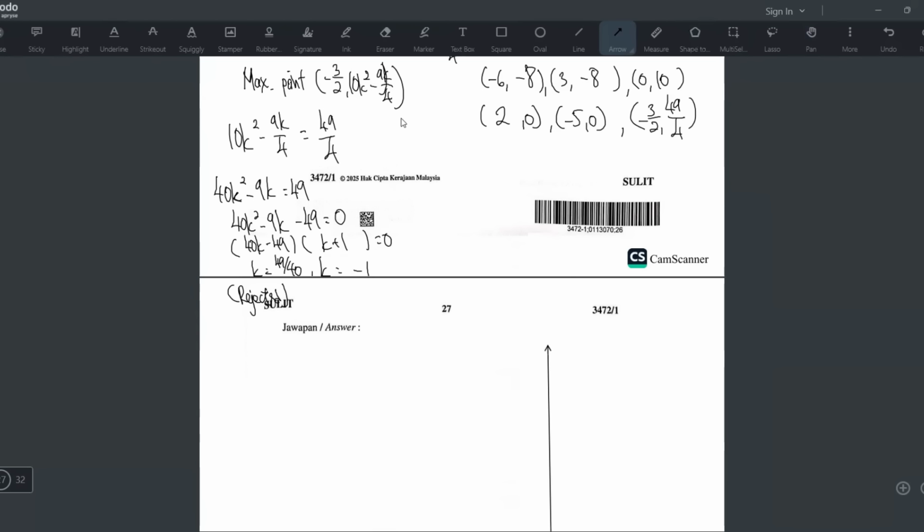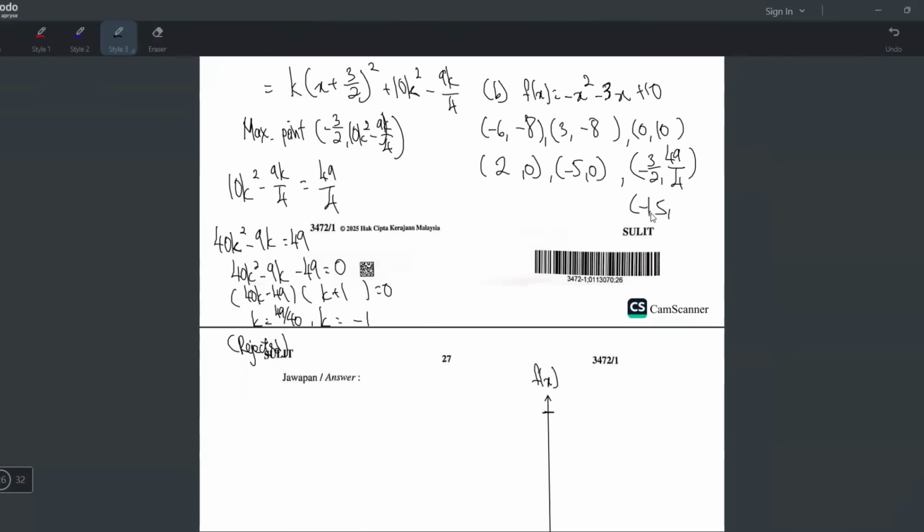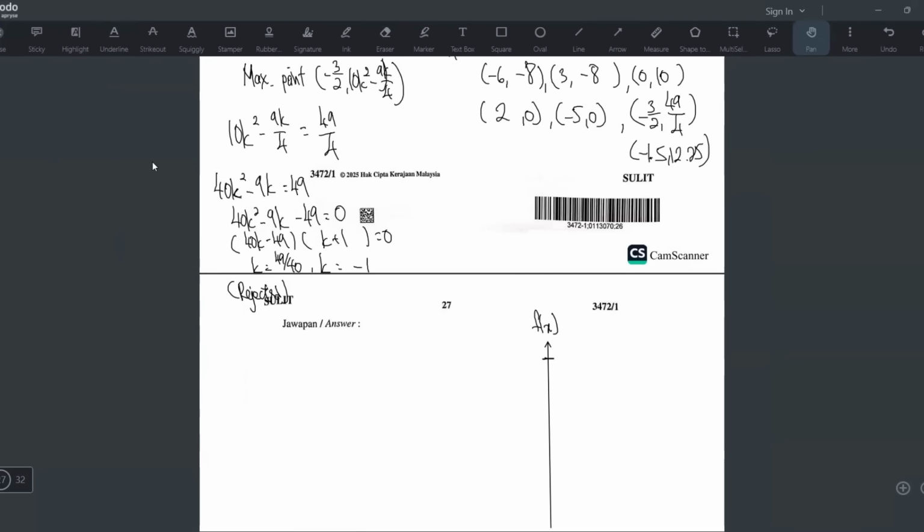And I will usually, after drawing y-axis, I will not draw x-axis. Instead, I will go to the y highest value and find out what's the highest value. Okay. So I can see 49/4. Okay, let's change this to decimal. Just see what we get. So it's like 12.25. So this one is -1.5 and positive 12.25. Yeah. I need to know this so that I know roughly where's the location. Okay, so the highest point will be 12.25.